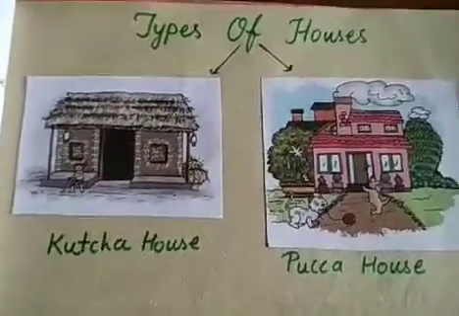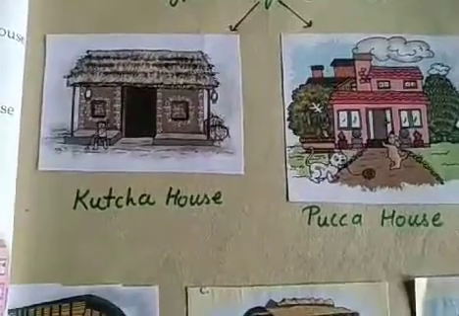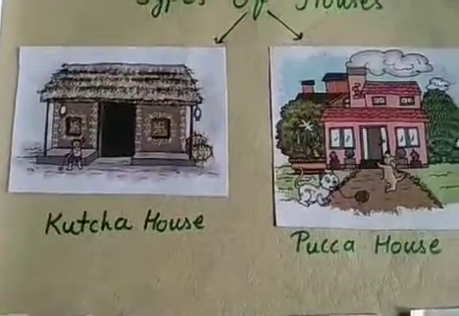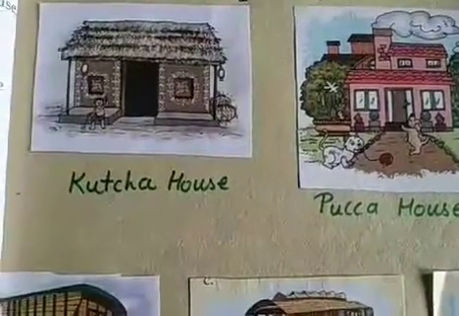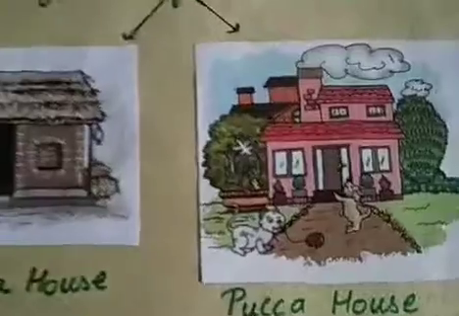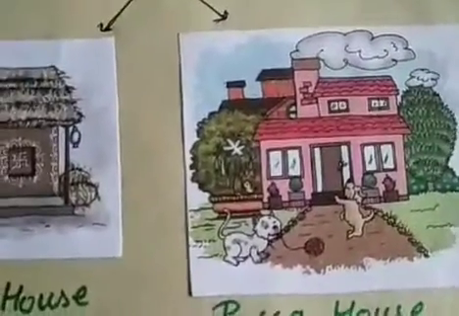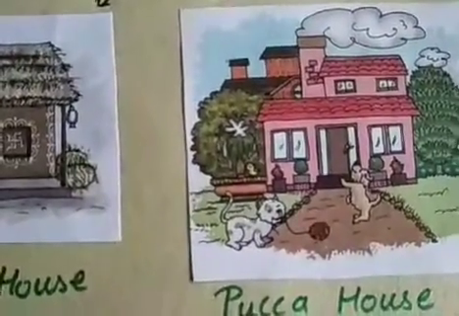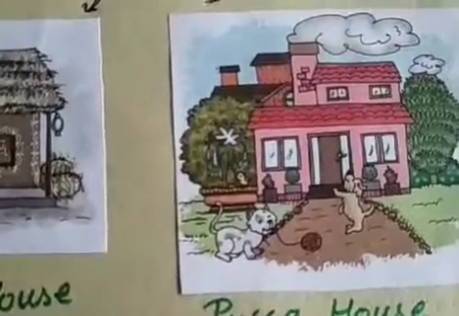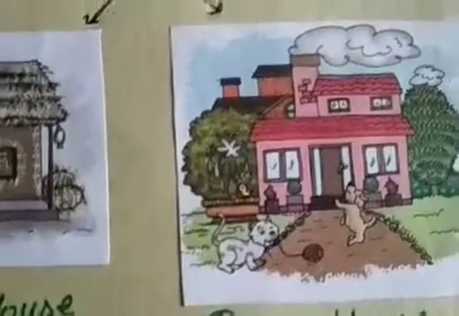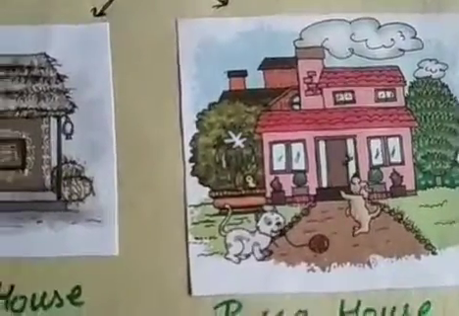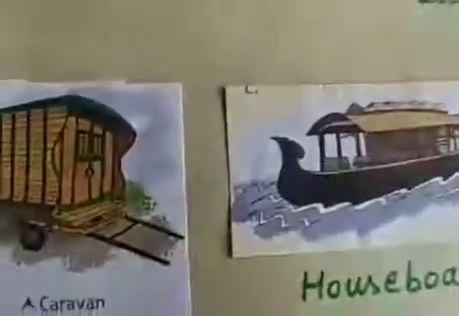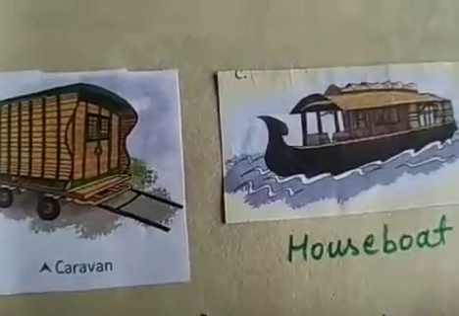And there are two more types of houses, temporary houses and permanent houses. We live in our house for many years, so we live in permanent houses. Pakka house is an example of permanent houses. It cannot be moved. Temporary houses can be moved from one place to another.